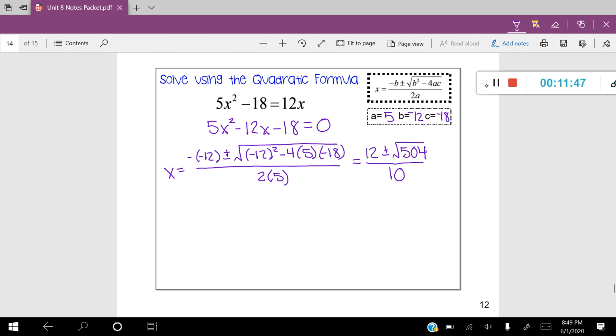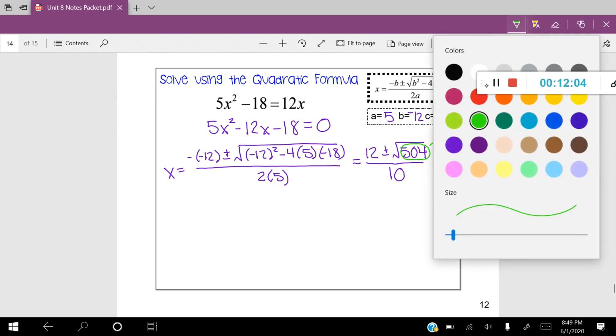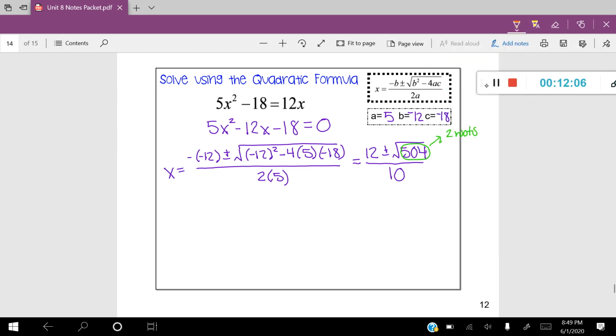I kind of have to pause here because this one gives me a little bit of a different answer, but look at my discriminant. My discriminant is 504, which means that I'm going to have 2 roots as my answer. So I'm going to have 2 answers here. But you're also going to notice that 504 is not a perfect square value.